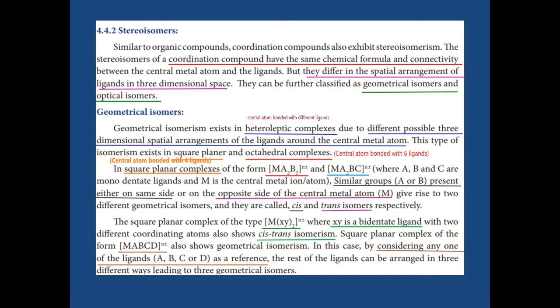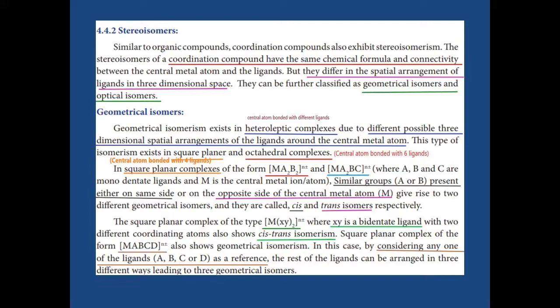And another one in square planar complexes, the green color, where M means central atom. The central atom is linked with XY, given twice. What is XY? It is a bidentate ligand. What is bidentate? Bidentate means a single compound gives 2 lone pair electrons to the central atom. What is monodentate? A monodentate ligand means that one ligand gives 1 lone pair electron to the central atom.